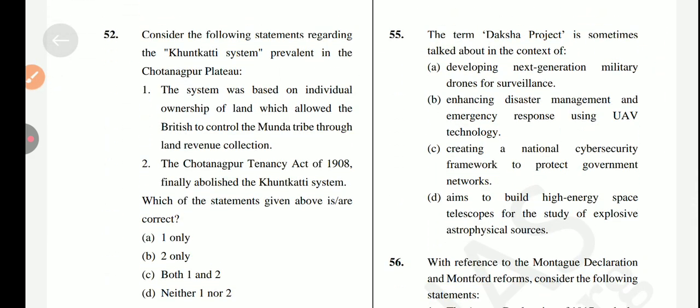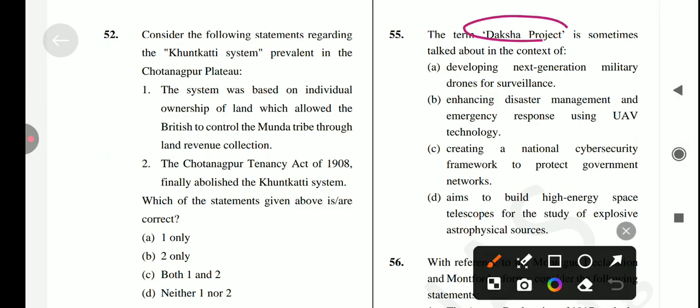The term Daksh project is sometimes talked about in the news. What is the Daksh project related to? The first statement is, developing next generation military drones for surveillance. Is it true? No, it's not a correct statement. Next is, enhancing disaster management and emergency response using UAV technology.